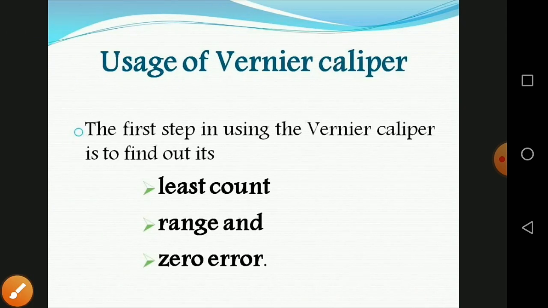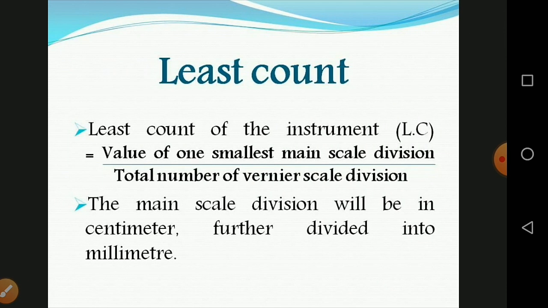And usages of vernier caliper. The first step in using the vernier caliper is to find out its least count, range and zero error. First, least count. The least count of the instrument, LC, is equal to the value of one smallest main scale division divided by the total number of vernier scale divisions.